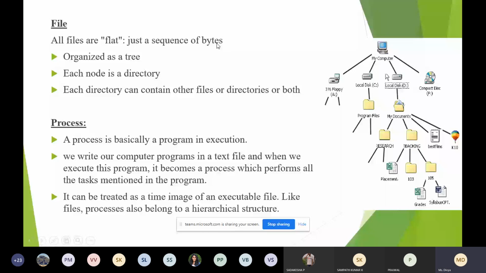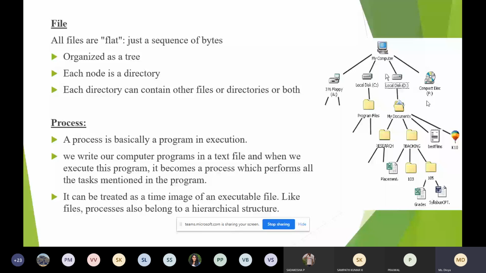You can see one example here. All the files are arranged in the form of a tree. When you click under My Computer, it will open this. Similarly, when you click on C drive, it will open Program Files. Again, under Program Files, you'll have so many files. It's all the same as in Windows. Even in Windows, we go for tree architecture. In the same way, in Unix also, files are stored in tree architecture.